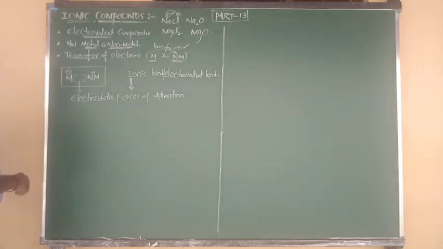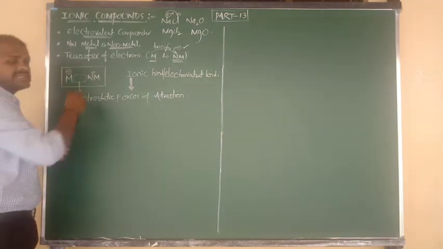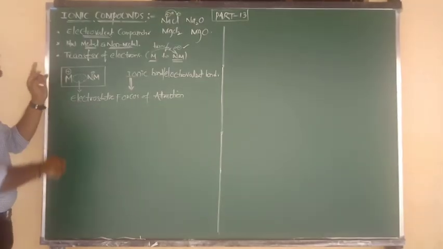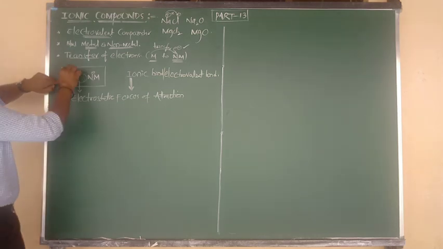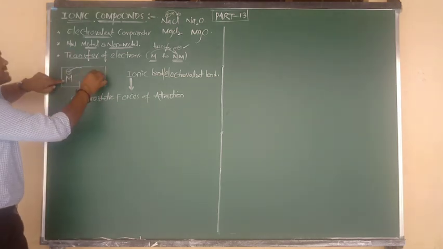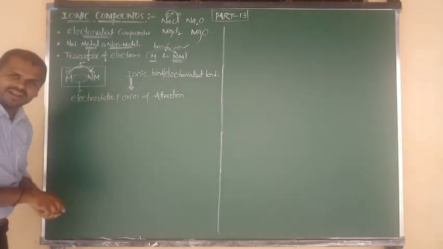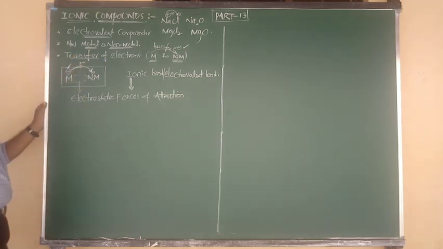Now listen carefully. Here I am going to consider a metal. A metal always has a positive charge, with electron losing capacity. Non-metals always have a negative charge, with electron gaining capacity. Positive means it is ready to lose the electron. Negative means it is ready to gain the electron. So, again the same thing, due to the transfer of electrons from metal to non-metal, metals have a positive charge and non-metals have a negative charge.